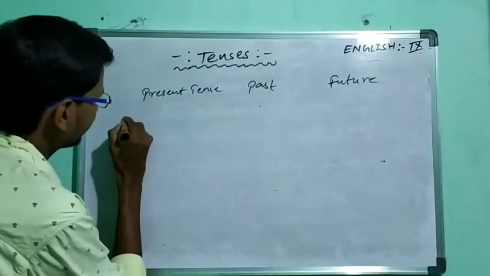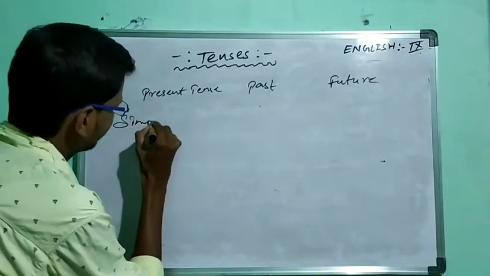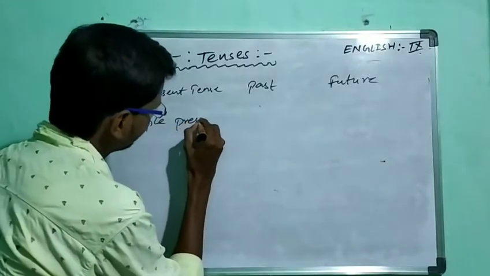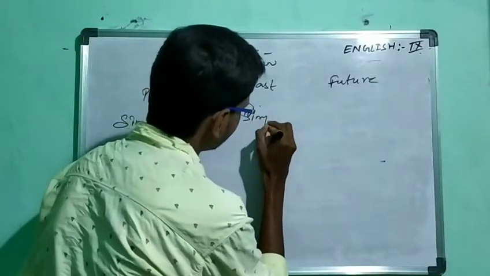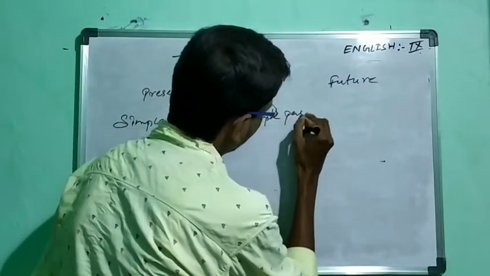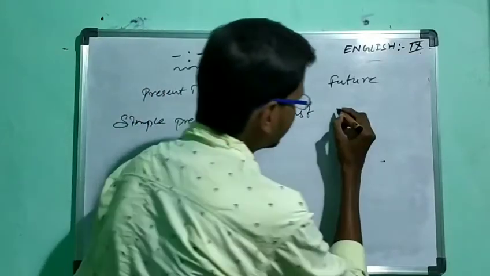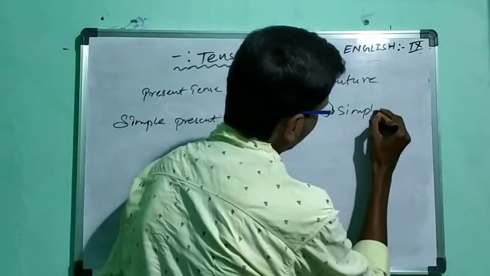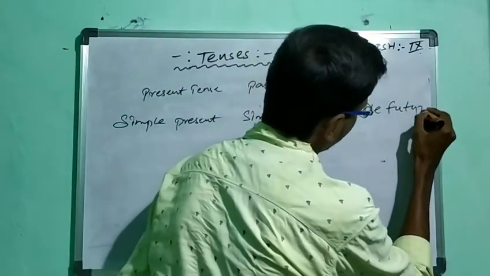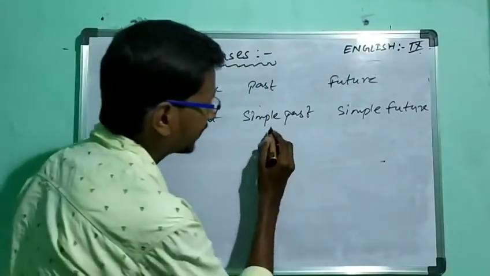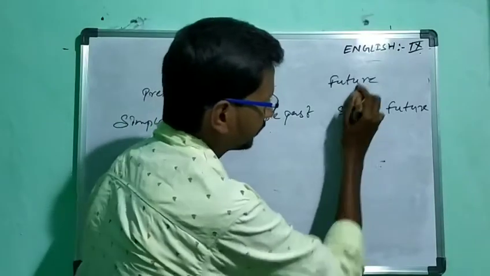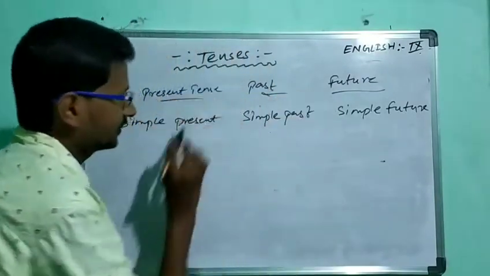the first one is simple present, simple past, and next simple future. First one is simple present for the present tense, simple past for the past tense, simple future for the future tense.